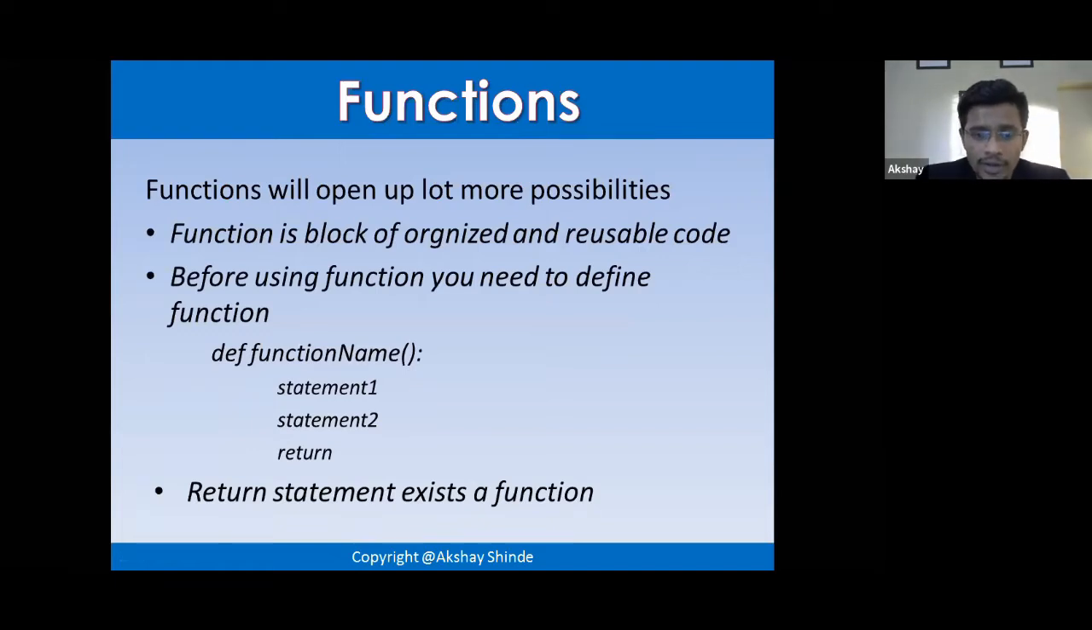Functions will open up, as I already told you, a lot of possibilities. A function is a block of organized and reusable code. This is the way you should write a function. In order to use a function, you first need to define it, and once you define it, only then can you use it.